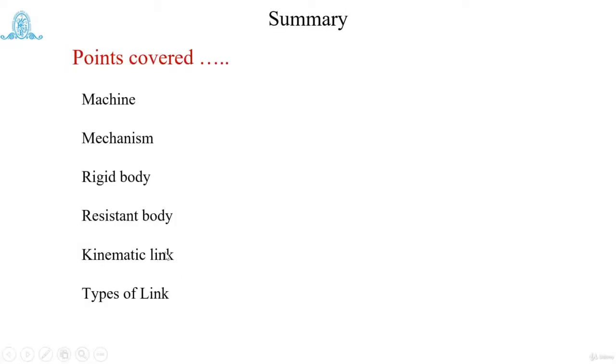What points have we covered up till now? We have covered what a machine is, what a mechanism is, the differences between machine and mechanism, then what a rigid body is, then what a resistance body is. These resistance bodies are a kinematic link when you use them in a mechanism, having relative motion between them and connected with each other. And the last one is the types of links: binary link, ternary link, and quaternary link, depending upon the number of nodes present.